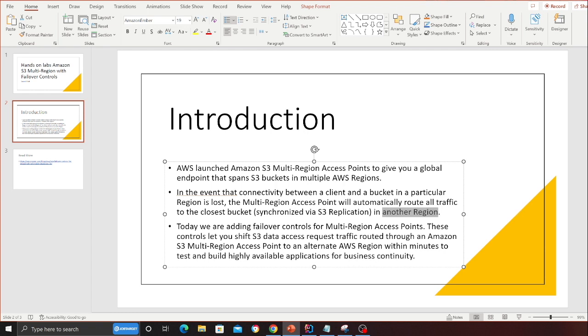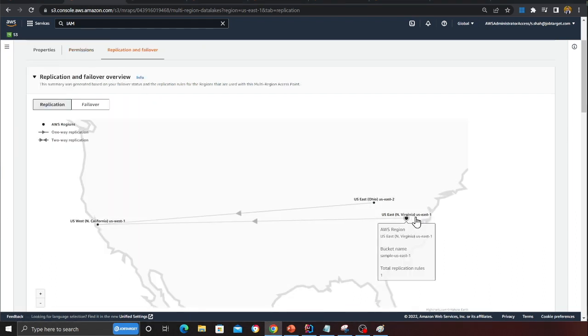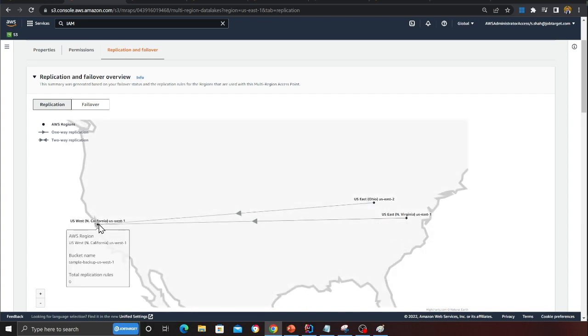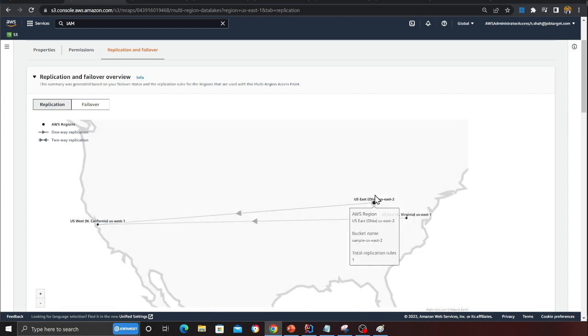Now let's see what we are about to build. I'll guide you step by step over the process. My primary bucket is in US East 1, and anytime I insert data into US East 1, all that data is automatically backed up into a backup bucket, which is in US West 1. Anytime there's a problem with US East 1, for whatever reason, it will automatically fail over to US East 2, which means if I try to insert data, the data will be in the US East 2 bucket, and in the backup bucket I will always have data irrespective. So this is what we are trying to build.